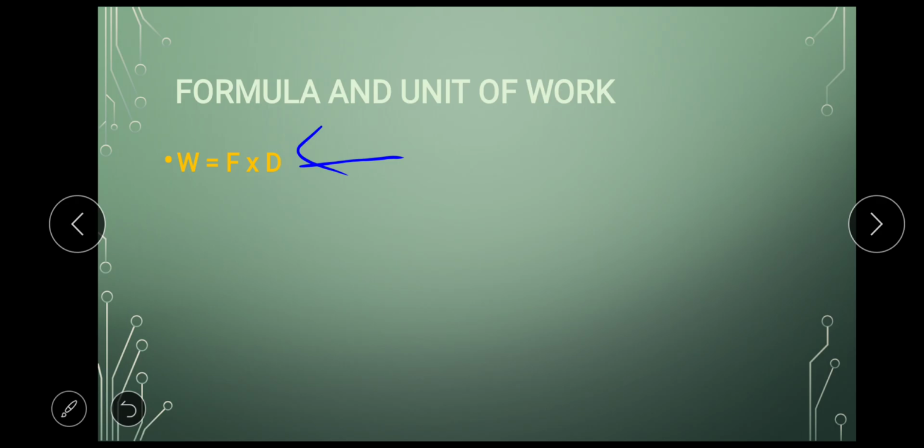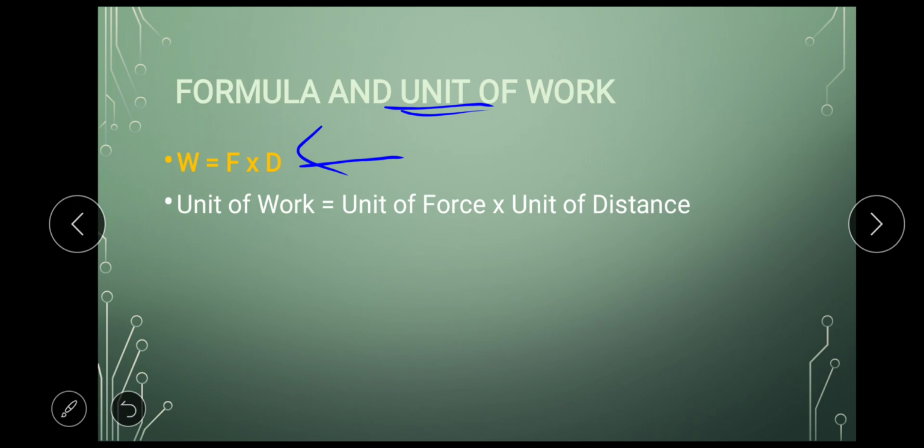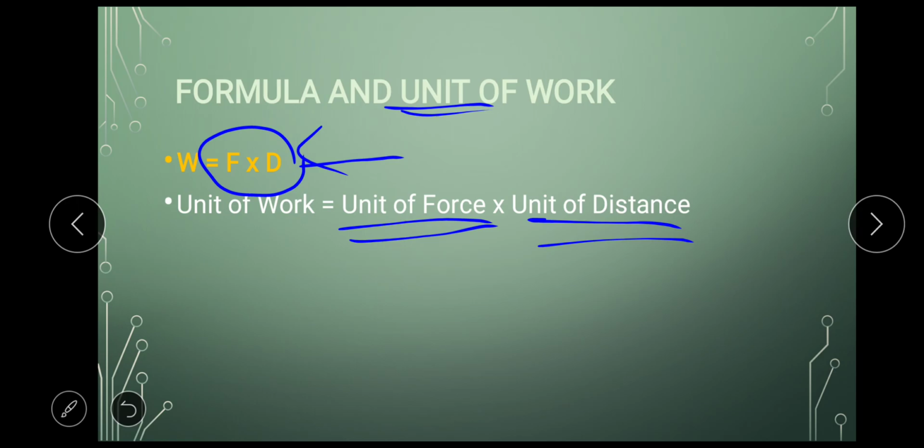Next, let's see the unit of work. The unit of work is derived from the formula itself. The formula is force into distance, so the unit is the unit of force into the unit of distance. Now, what is the SI unit of force?